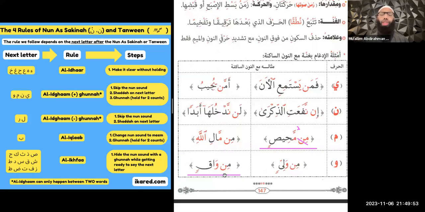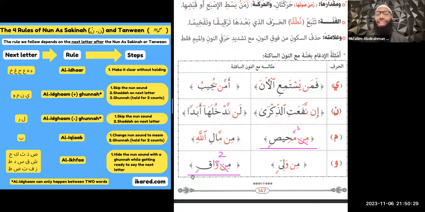Let's do another example. Here we have a nun as-sakina, a nun with nothing on it, so we can assume it has a sukun. And the next letter is a waw. So we know that the rule that we follow, because waw is one of these letters, is al-idgham with ghunna. We're going to skip the nun sound. We're going to put a shadda on the next letter. Now, this time I have to actually imagine the shadda there. You notice for mim and nun, the shadda is already written there. So those are the easiest ones for al-idgham with ghunna. And then I'm going to write down a 2 because we're going to hold it for 2 counts. So let's try it.